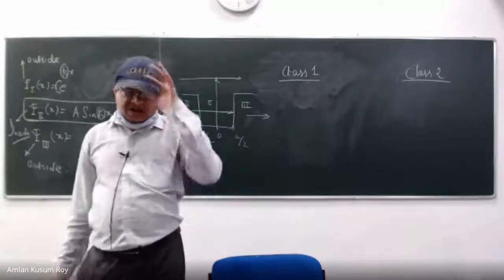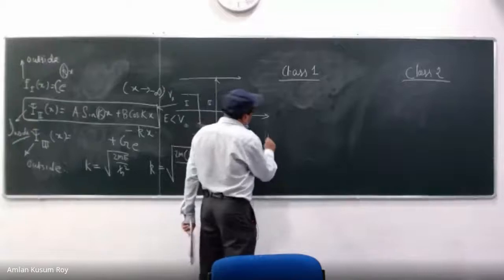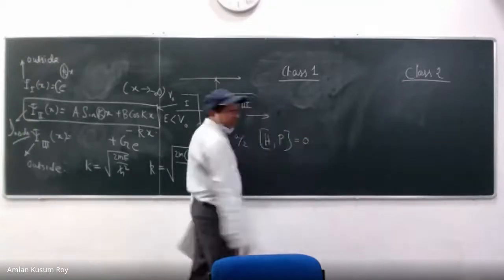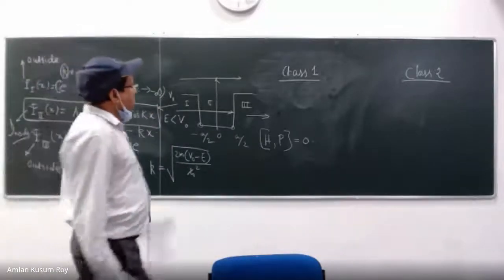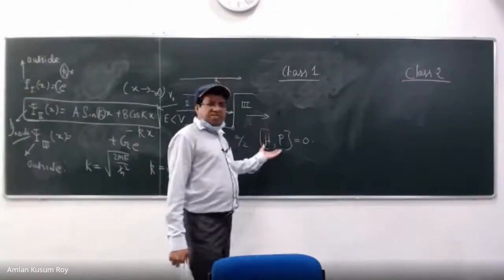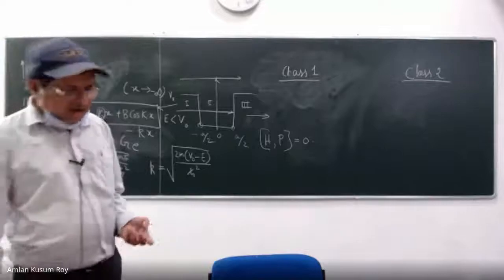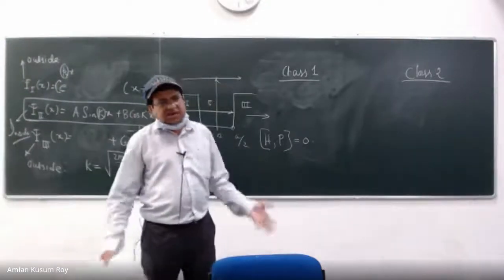And you have learned, I have told you, that if you have a symmetry in the potential, H and P commute. We have seen that in the previous class. Why? Because the Hamiltonian has a kinetic energy operator which is symmetric, since it is a square derivative operator, and the potential V(x) also has symmetry.